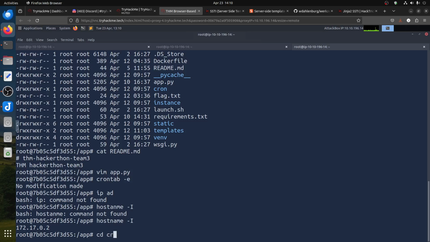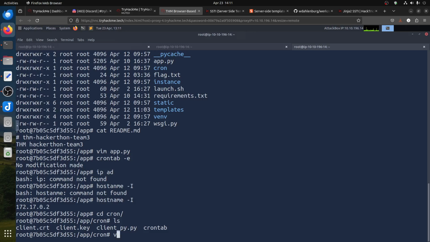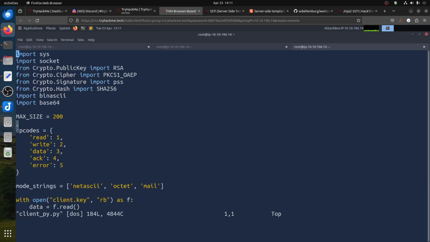We know if we go to the cron folder and run ls, the first thing of interest is client.crt, client.key, and client.py, and then that crontab there. So let me open client.py with vim. Now that's socket, system, cryptography.